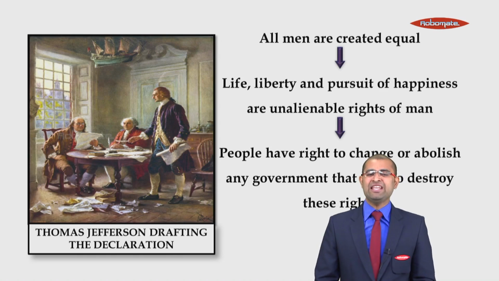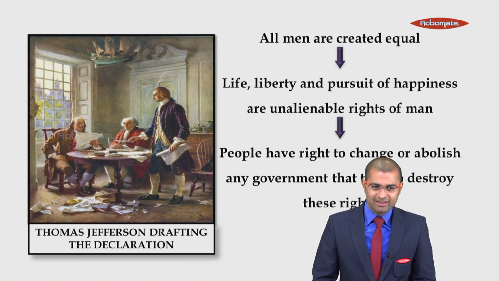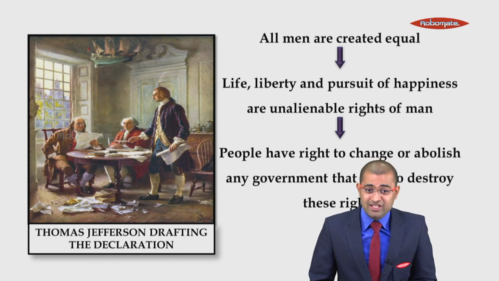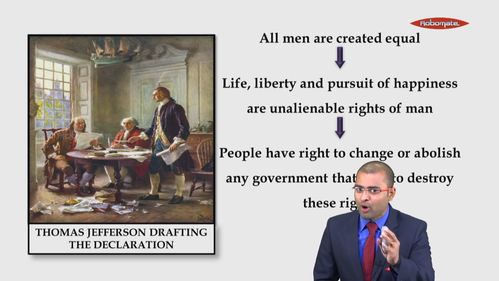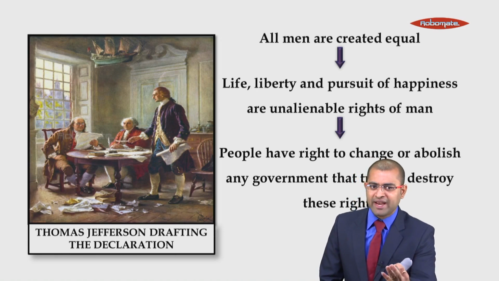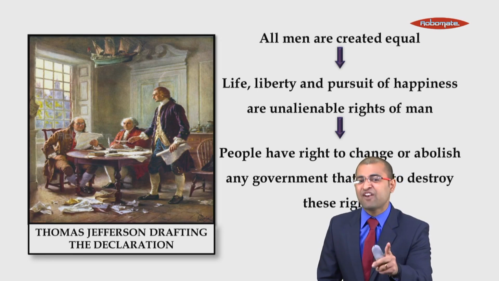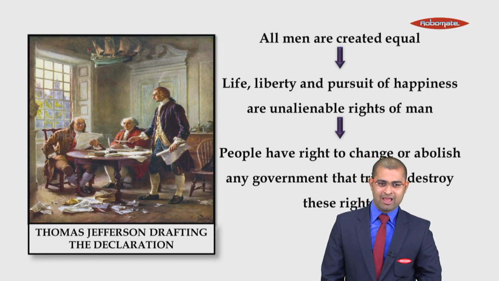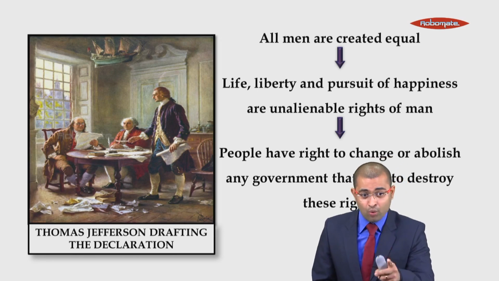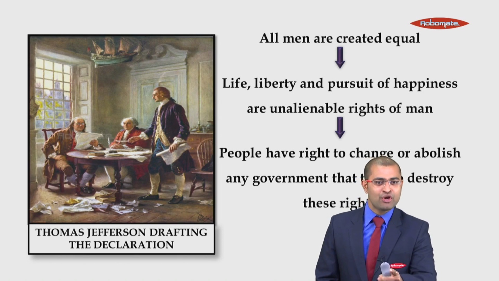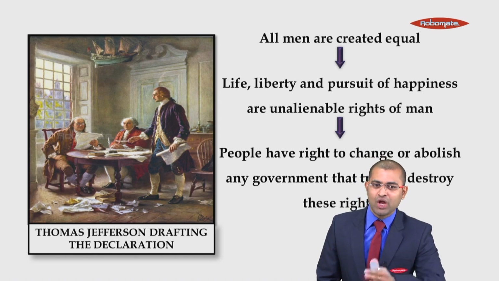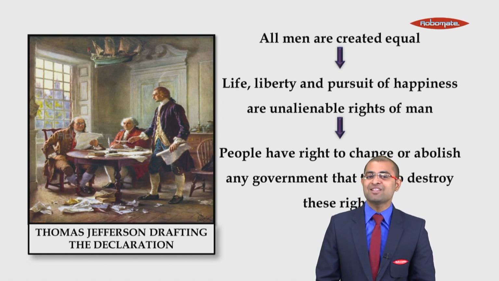These rights are unalienable rights of man, and these rights are given to us by a creator. If these rights are not protected in a proper manner, we have a moral right to overthrow that government and form a new one. And this is what we are going to do from today onwards. This declaration was drafted on 4th of July 1776 by a person called Thomas Jefferson.